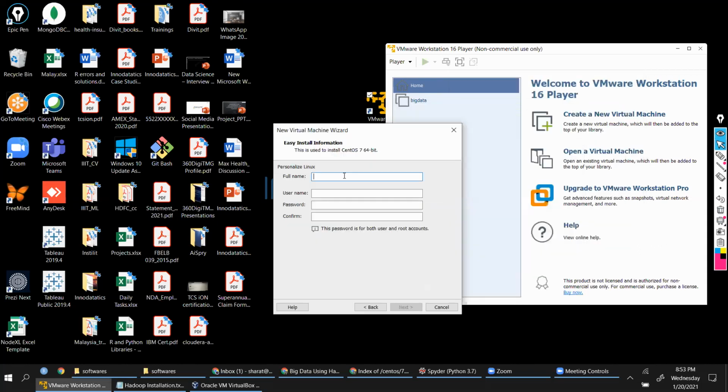Give name, right? New virtual machine wizard. You want to personalize your Linux instance. So give your name, any name. You can say test or you can say big data or whatever that is. Give a username, any username. Make sure you're giving the password that you don't forget. And then say next.